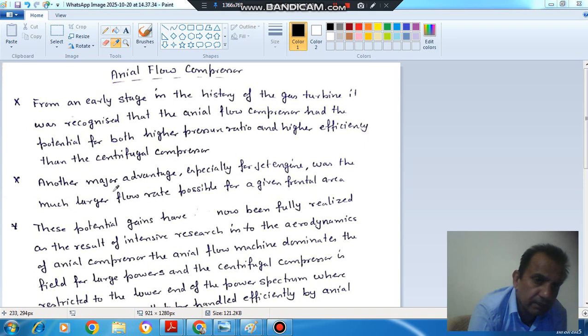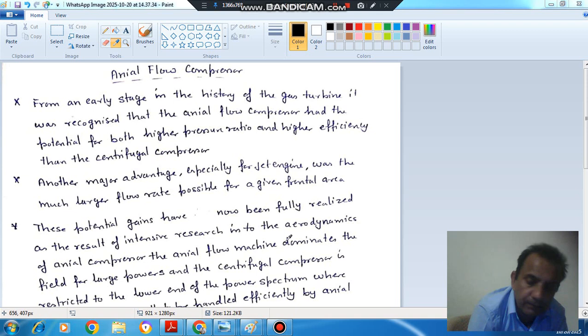The second point is another major advantage, especially for jet engines: a much larger flow rate is possible for a given frontal area. For the same frontal area, the axial flow compressor provides the possibility of a larger flow rate as compared to the centrifugal flow compressor.